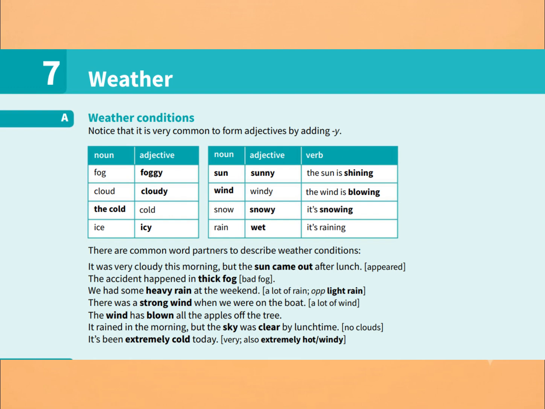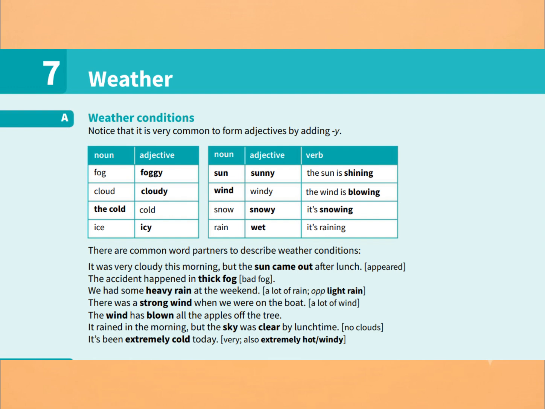The noun snow becomes snowy. When snow is falling, we say, it is snowing. The noun rain is connected with the adjective wet. When rain is falling, we say, it is raining. Common weather collocations. Certain words are commonly used together when describing the weather.